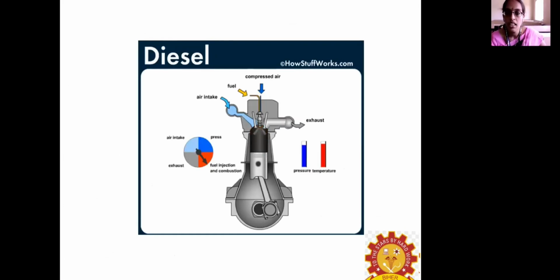So this is how a diesel engine works. It will have 2 ports, one is the air intake port and the other the exhaust port, and the compressed air enters here.